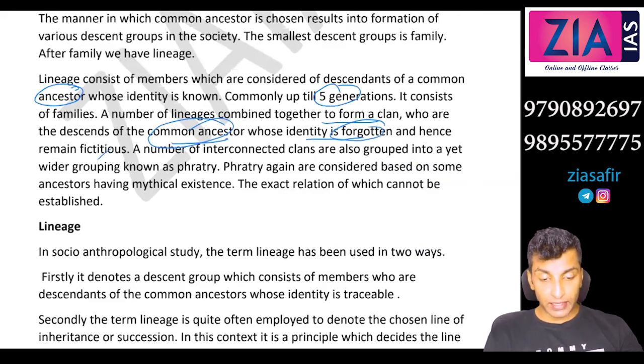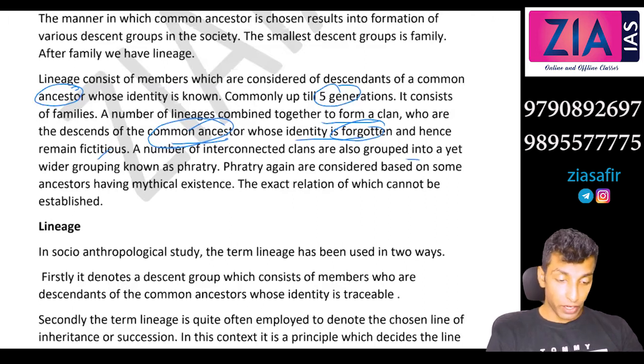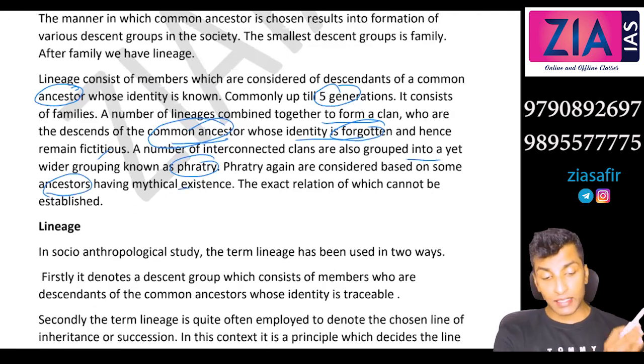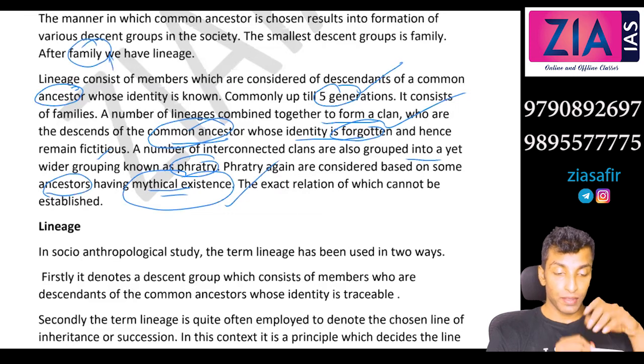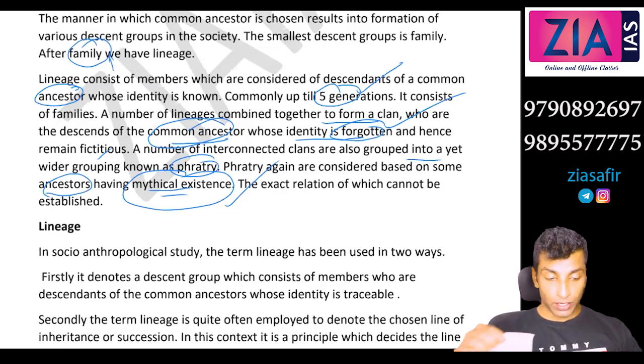A number of interconnected clans are also grouped into yet another wider grouping known as phratry. Phratry again is considered based on some ancestors having a mythical existence. You believe that somebody like that existed before, so it is a mythical existence. Here 5 generations, here identity is forgotten, here a mythical existence. In case of family, this is a lower level. There is no concept of ancestorship here. So these are the 4 descent groups.